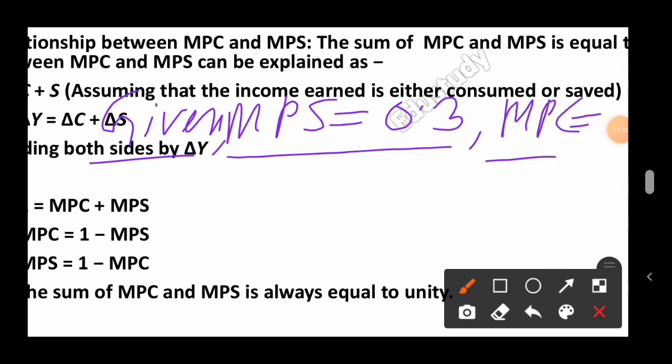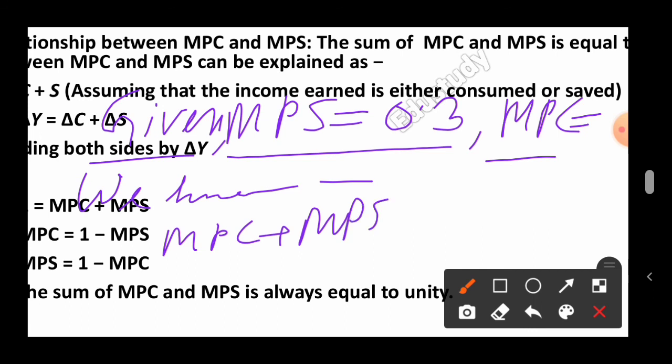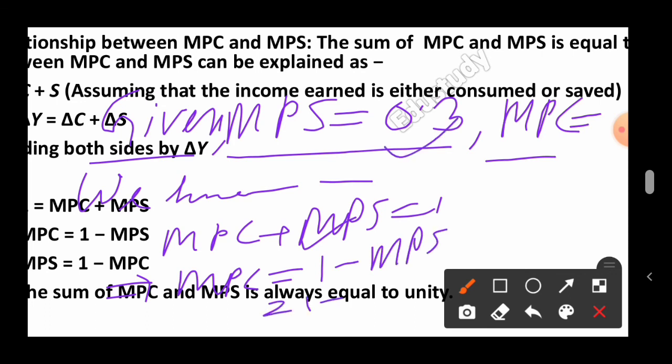So what you have to do here? You just write, we know that MPC plus MPS equal to 1. MPC you require to find, therefore keep MPC on the left hand side and take MPS to the right hand side. Then it will be 1 minus MPS. The value of MPS is 0.3. 1 minus 0.3 will be equal to what? 0.7, and this is your answer. I hope you have understood this. All these are mathematical questions, and you may expect this type of questions in your upcoming examination. This is very important.